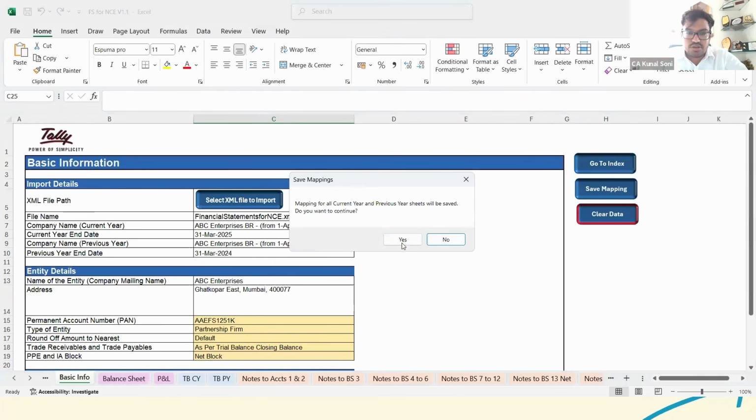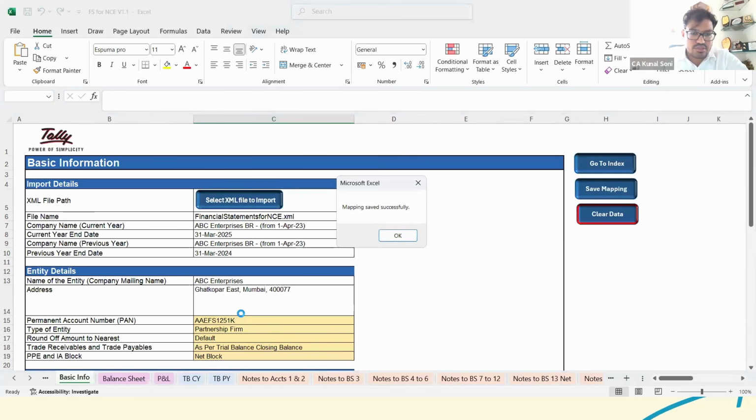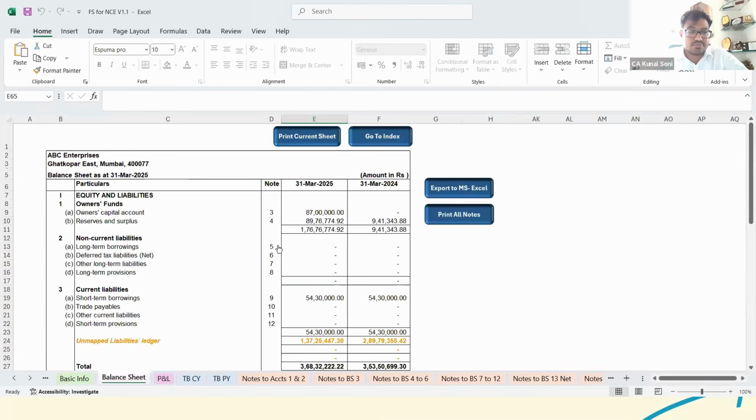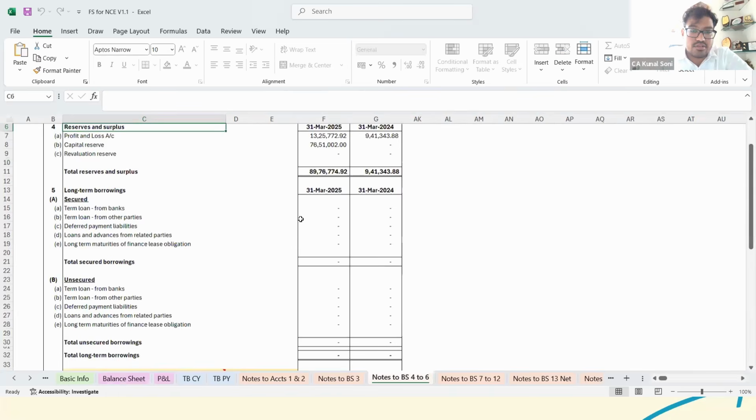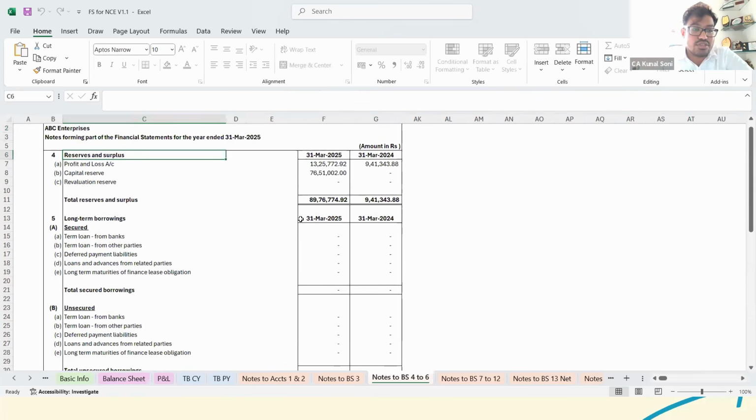Now see, I'm just clicking on this particular option, that is save mapping, just to save the data, so that all the mappings I have done are saved. Initially the owner's capital and reserves and surplus were not reflected in the balance sheet because they were in group. Now I have already grouped the same, and you could even look into it. If I scroll here, it provides a hyperlink. Let's say if I click here, it goes to reserves and surplus. In reserves and surplus also, it shows whether it is profit and loss account or the capital reserves.